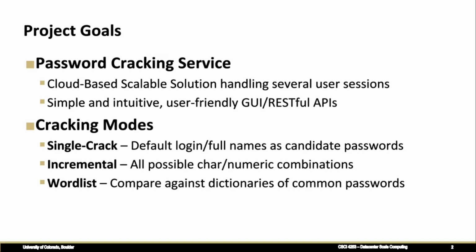We also provide a set of RESTful APIs that can be leveraged from a developer standpoint. We offer a select set of cracking modes. The first one being a single crack, which is the most basic one of all. You use the full names or logins as candidate passwords. The next one is incremental, which is basically a brute force of all combinations of sequences that the password cracking utility generates based on the character sets, digits, or punctuation that you provide. And lastly, we have the dictionary attack, rather called the word list, where you provide a sequence of frequently used passwords as an input, and the password cracking utility attempts to compare your hash inputs against the sequence of passwords and figure out what the password actually is.